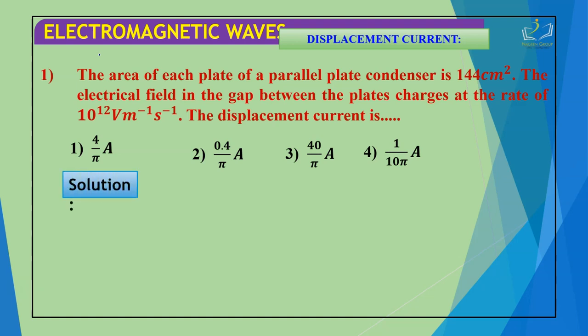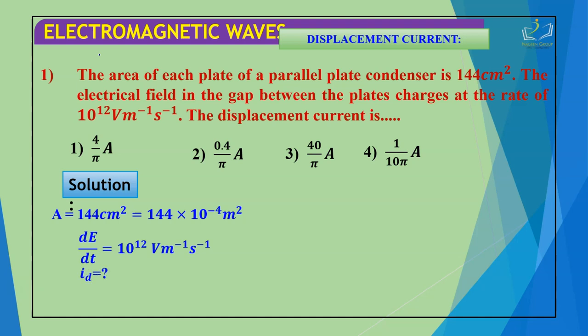So let us see the solution part. A is given as 144 centimeter square, so we have to convert it into meter square. This will become 144 times 10 to the power minus 4 meter square. dE by dt is equal to 10 to the power 12 volt per meter per second. ID is equal to epsilon naught A dE by dt.